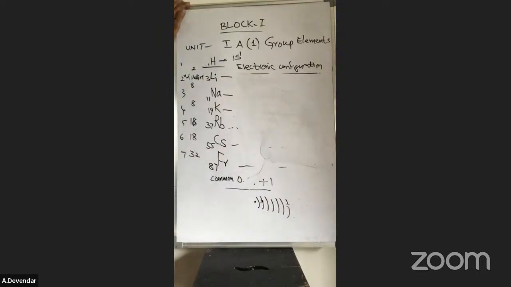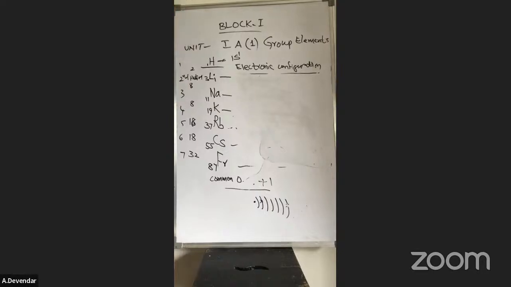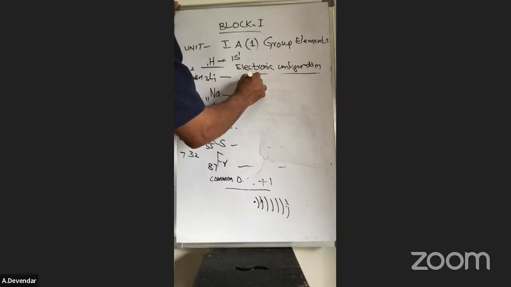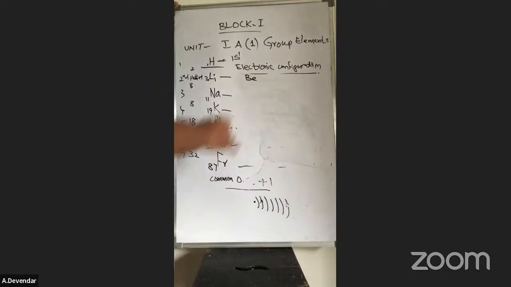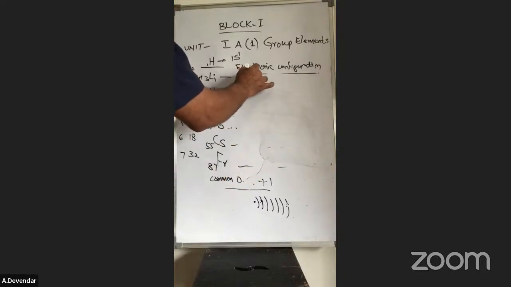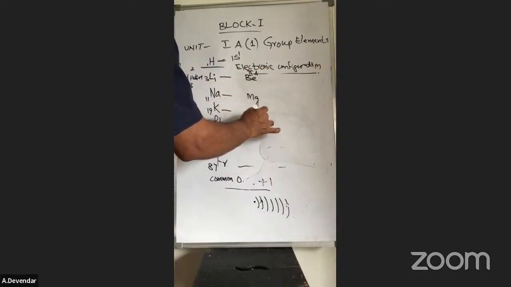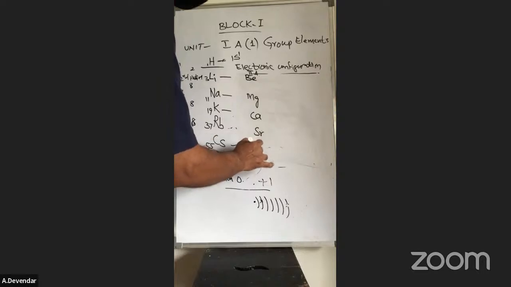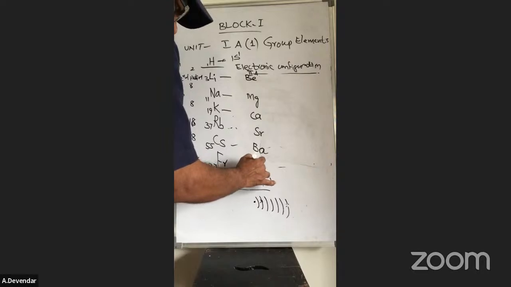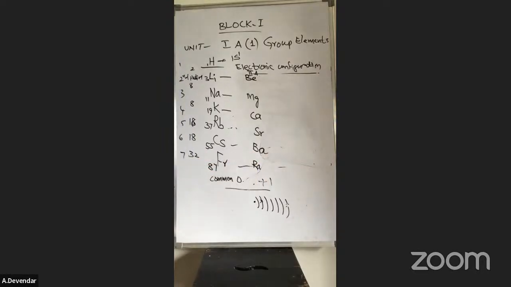So, I'm writing the second A group elements here. That is beryllium. Next, magnesium. Calcium, strontium, barium. These are the second A group elements: beryllium, magnesium, calcium, strontium, barium, and radium. Okay. These are the second A group.